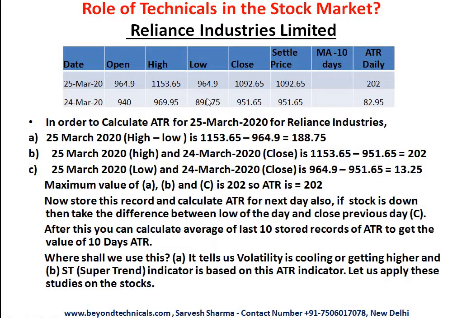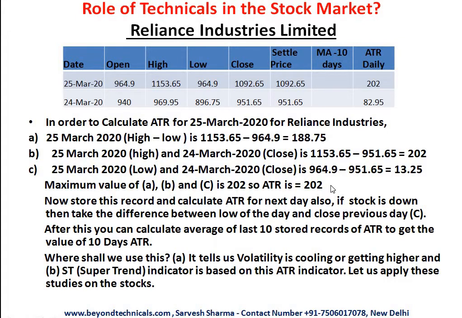The difference of these two is 202. Next, we consider the low on the 25th, which is 964.9, and the closing of the previous day, 951.65, the difference being 13.25. Now the highest value among these three is your true range, and that is 202.